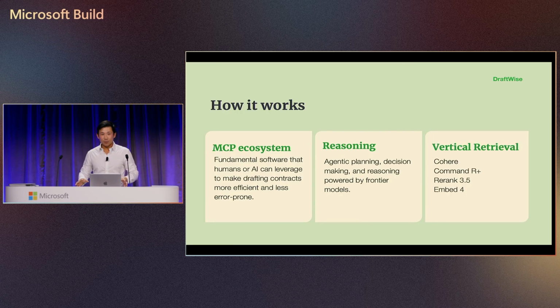And then the centerpiece of the quality comes from retrieval. We've built a domain-specific, so law firm contract-specific, retrieval mechanism. And that makes heavy use of Cohere's family of models. So they have Command R+, which is a generative model. They have Rerank, which is the state-of-the-art, one-of-a-kind semantic re-ranker that basically outperforms everything in the market.